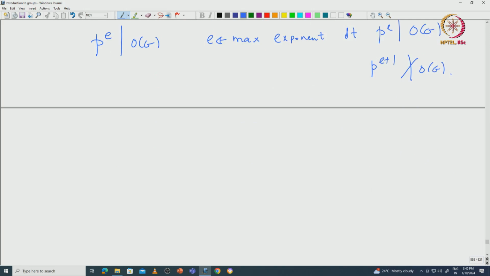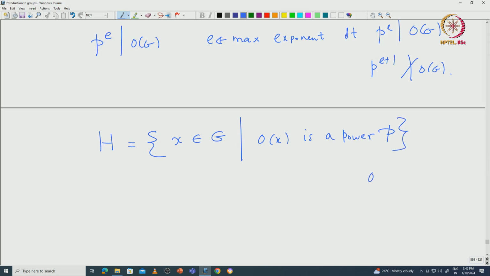Now, if you think about it, you can actually give a characterization of that subgroup. It consists of those elements x in G such that the order of x is a power of the prime p, including the trivial power p^0, which is also allowed.